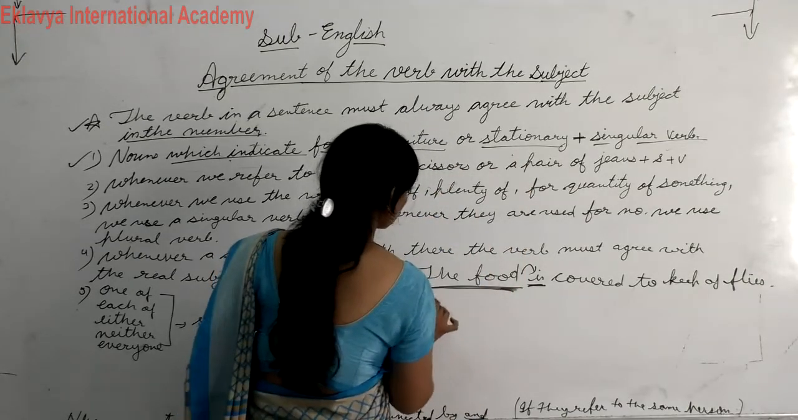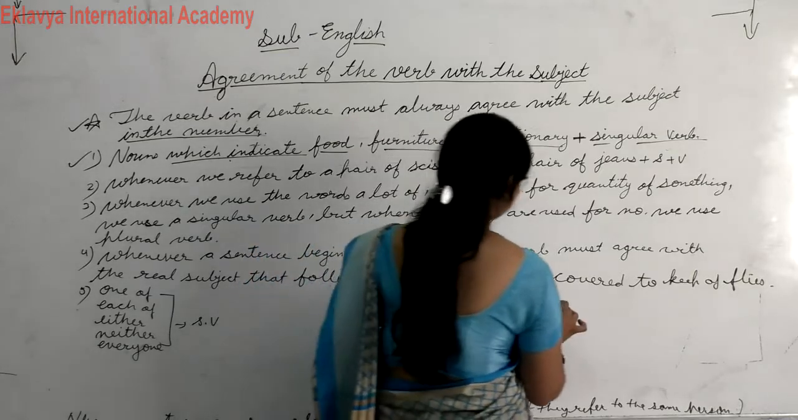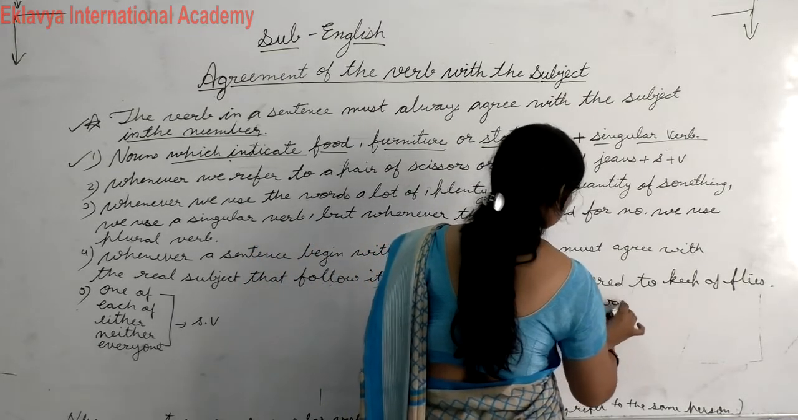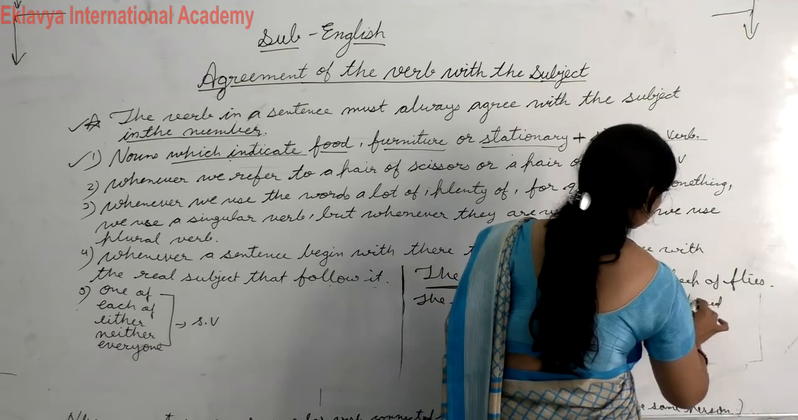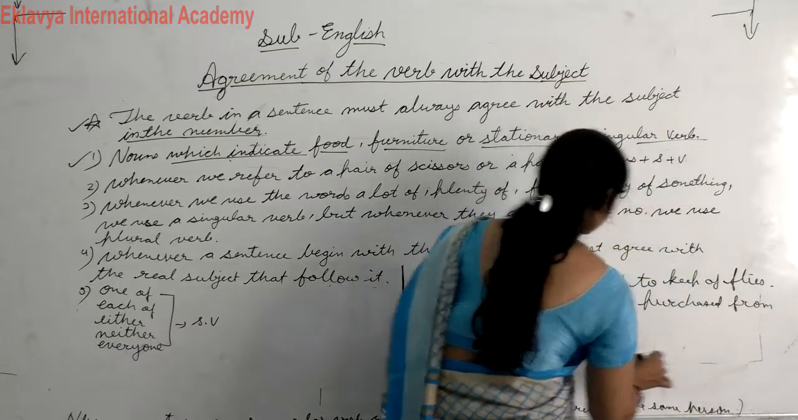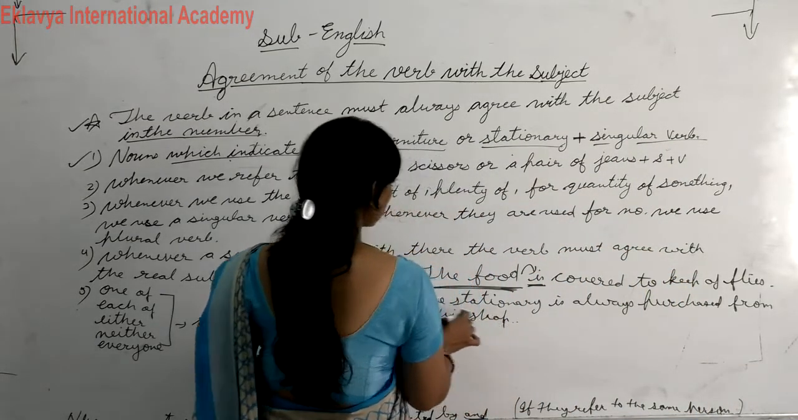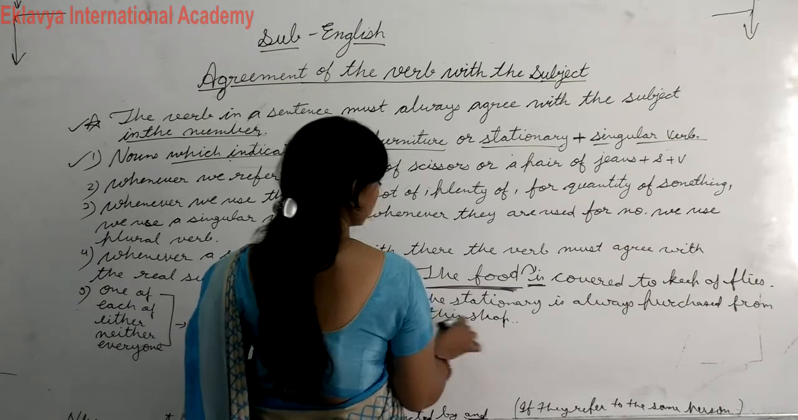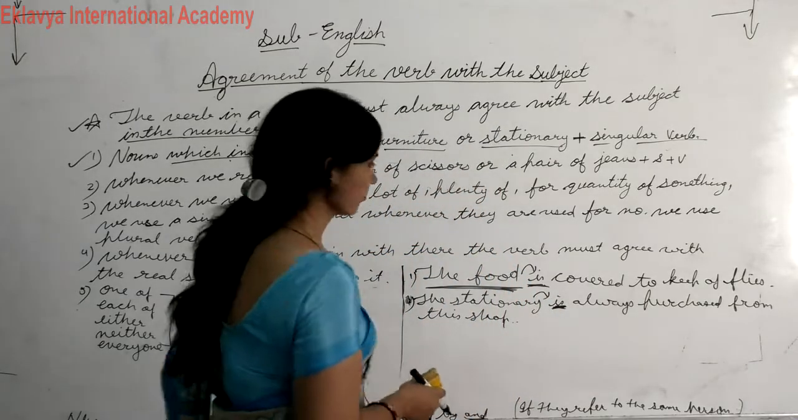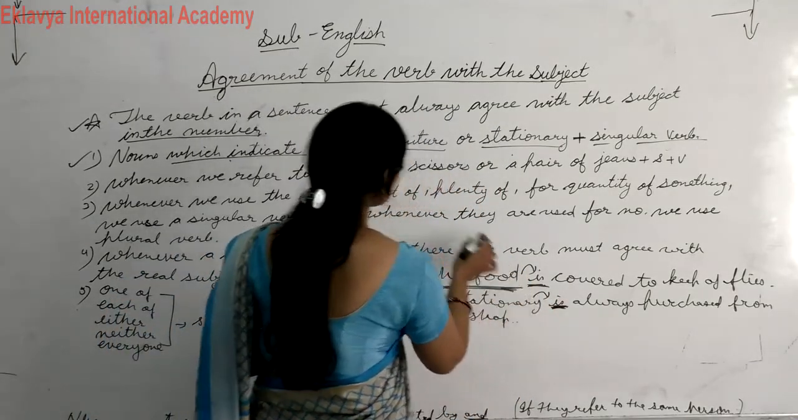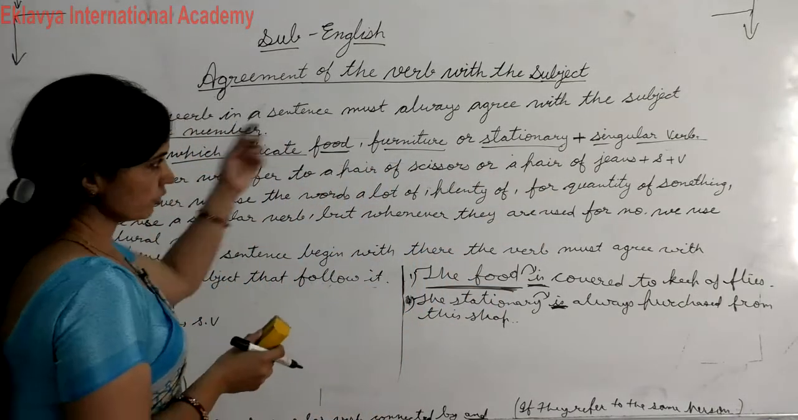Stationery also. The stationery is always purchased from this shop. That is, stationery is always purchased from this shop. Then in this case you can check. Okay, a singular verb is being used. Okay, you can't use a plural verb here because I said nouns indicating food, furniture and stationery. We should use a singular verb.